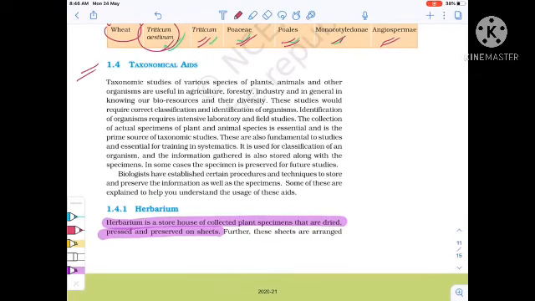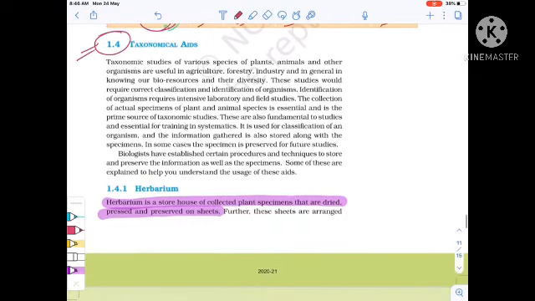Now taxonomical aid 1.4. In taxonomical aids, the first is the herbarium. So remember the definition. Herbarium is the storehouse of collected plant specimens that are dried, pressed, and preserved on sheets. Remember the three words: dried, pressed, and preserved on the sheet.